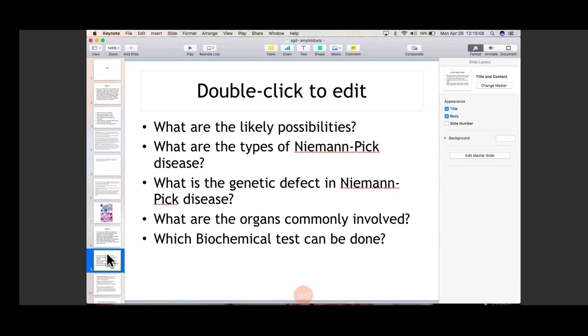Since it is autosomal recessive and occurs in heterozygosity, DNA analysis can be done. There is a mutant allele which is present mainly in the maternal chromosome. The gene for Niemann-Pick disease is mainly present on chromosome number 11p. The gene that codes for the enzyme sphingomyelinase, which is deficient in Niemann-Pick disease, is present on chromosome 11p and mainly found in the maternal chromosome. So DNA analysis of the patient can be done.